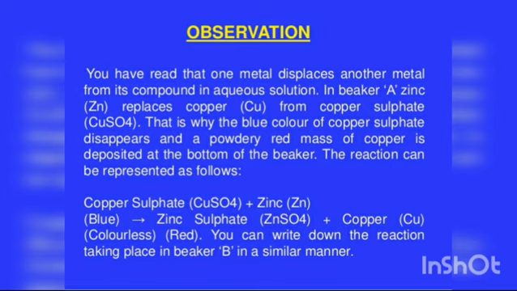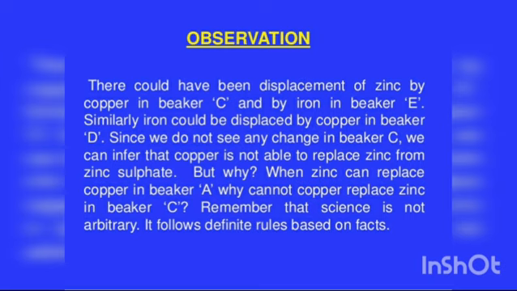Can you see the reaction given in the slide? Copper sulfate plus zinc gives zinc sulfate plus copper. Understood? These are the reactions formed in beaker A.